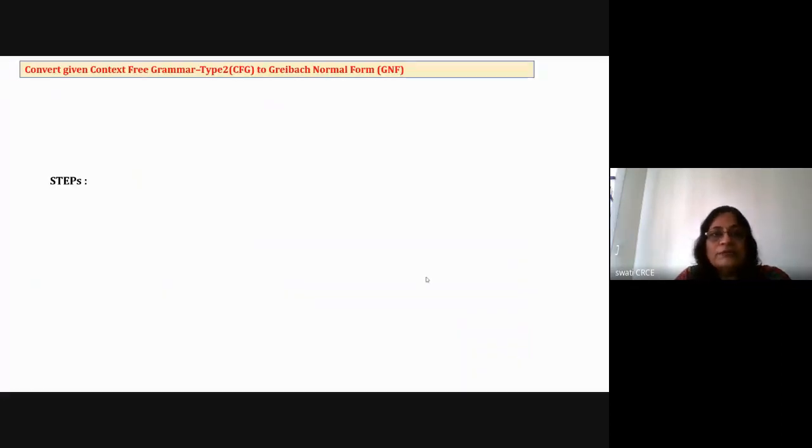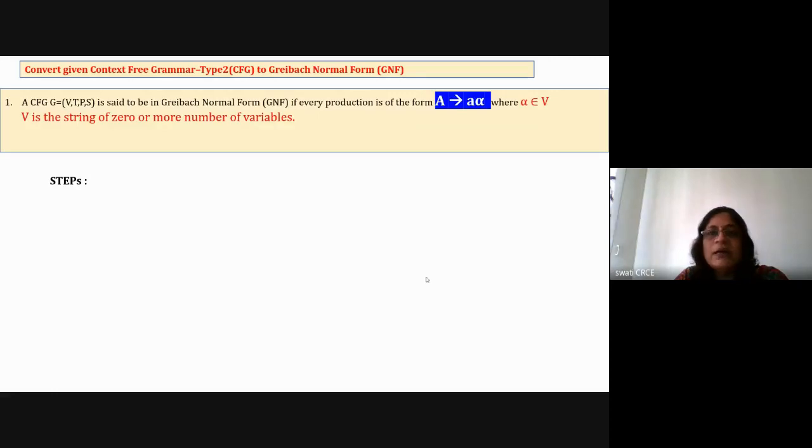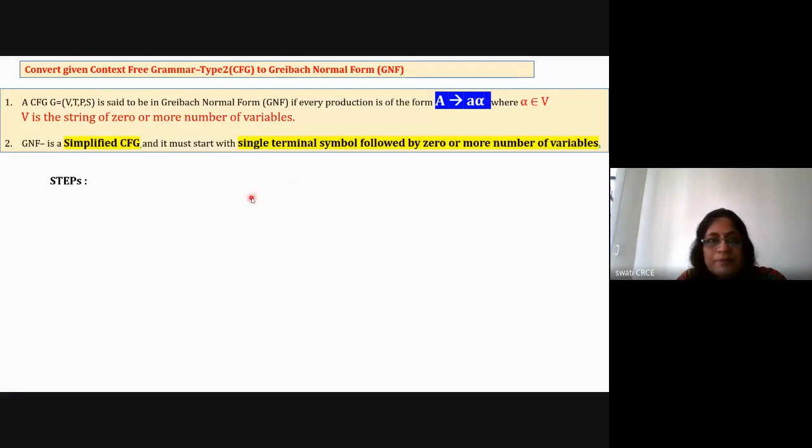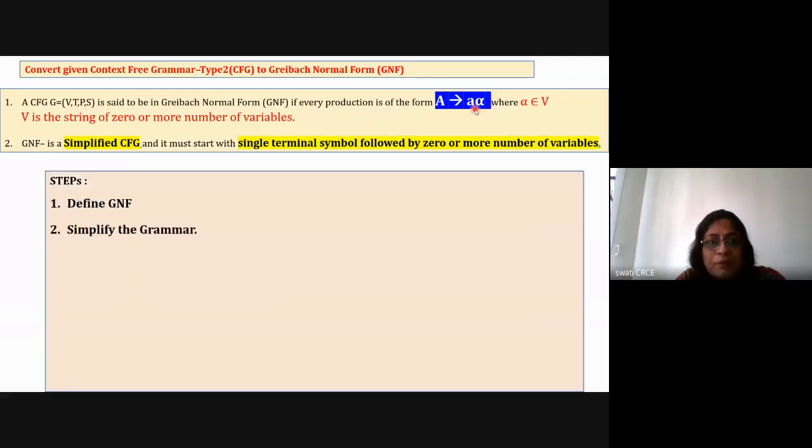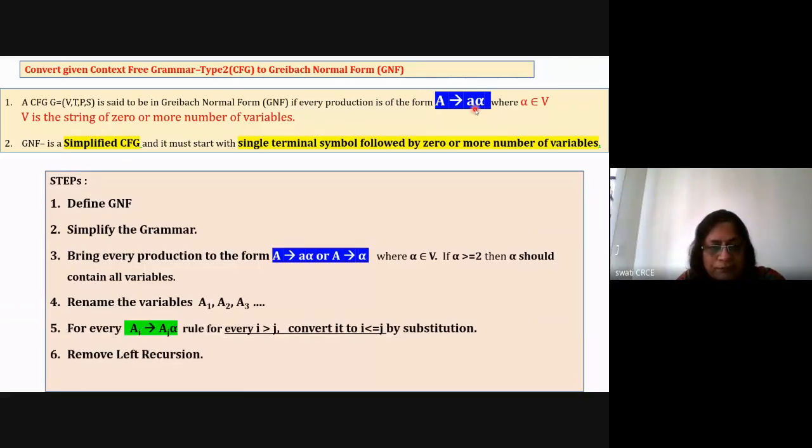Okay, so given the context-free grammar, converting into GNF means converting each and every rule into the type A is equal to small a alpha, where your alpha contains all variables, and they can be zero or more number of variables, and the grammar is already simplified. So GNF is a simplified grammar where the left hand side is a single variable, and the right hand side is a single terminal followed by zero or more number of variables. This is the definition. These are the steps.